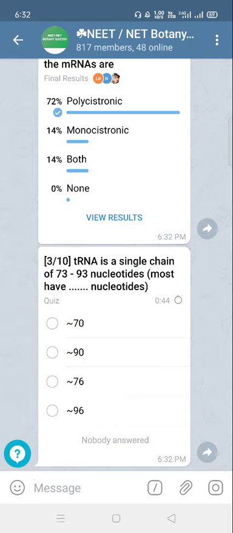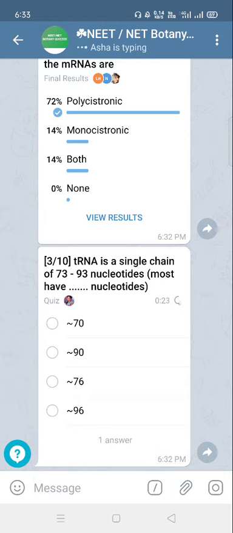Third question is that transfer RNA is a single chain of 73 to 93 nucleotides. Most have 76 nucleotides. Option C is correct. The approximately correct number of nucleotides is 76. However, the range is from 73 to 93.